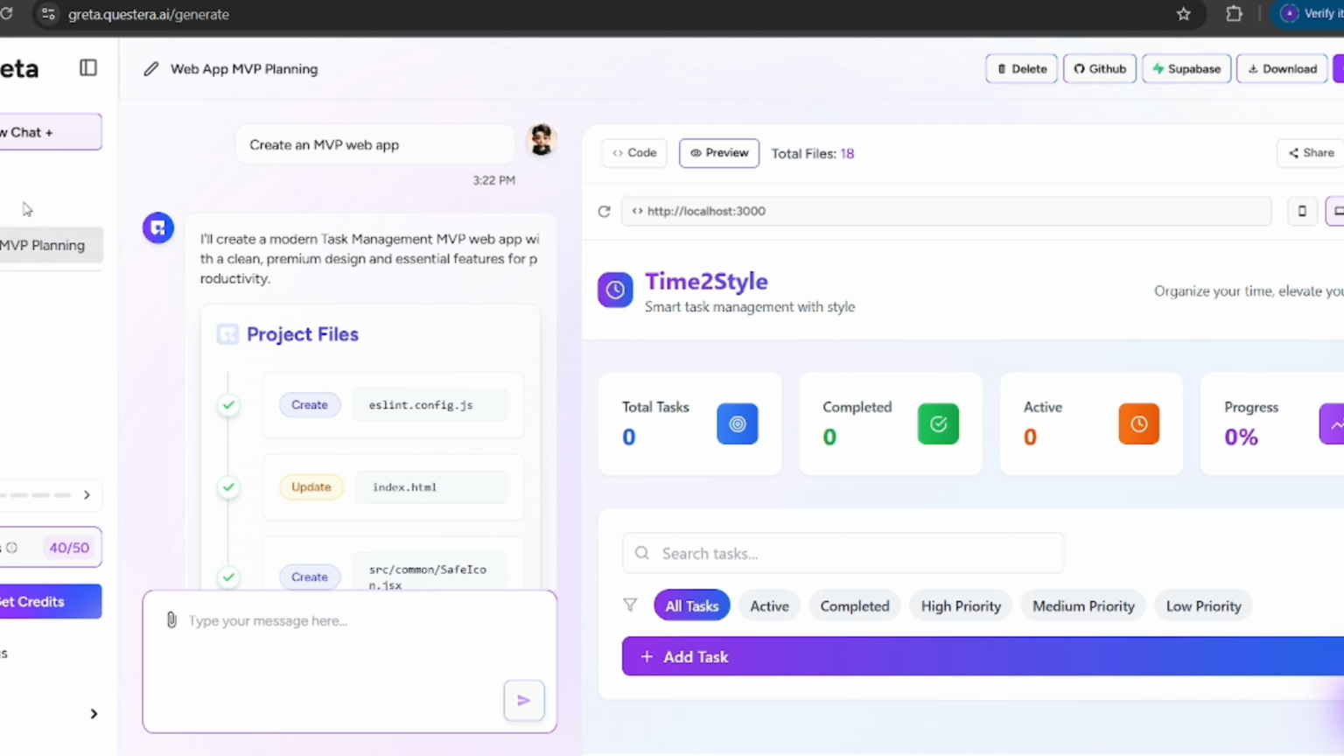You can also make that with Creata. It's an AI tool, and it has brilliant features. By using this, I think it's brilliant.